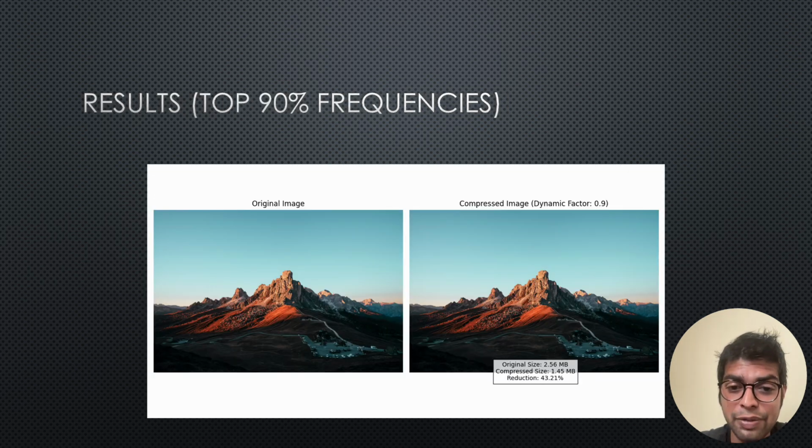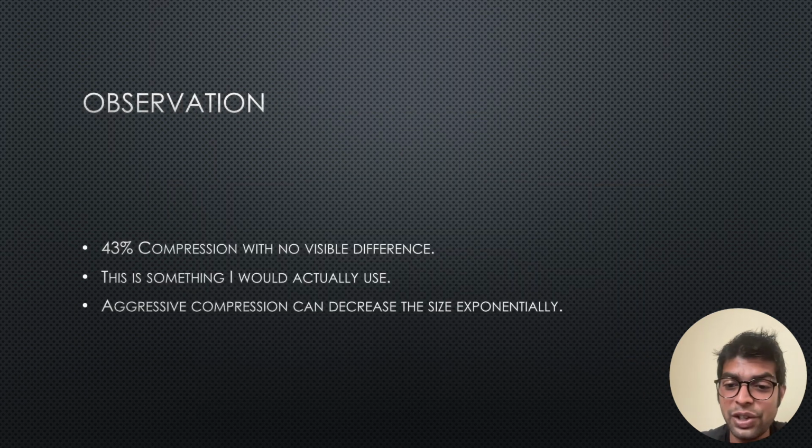So after using Fourier transform on an image, the results were quite staggering. As you can see, we are using top 90% of frequencies as our threshold, and with that you can see the image doesn't really look any different. I did use a bigger monitor to see if it would make any difference, but for a naked eye it looks exactly the same. But the interesting part is we are getting a 43.21% size reduction, so that's quite overwhelming. The observations were actually quite mind-blowing.